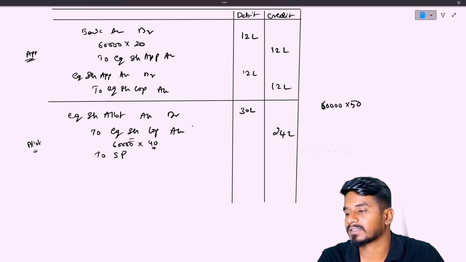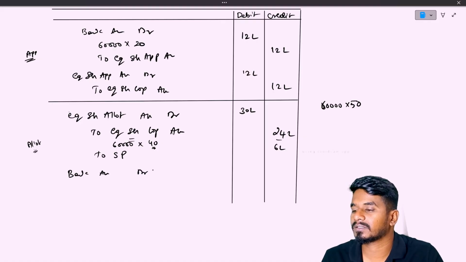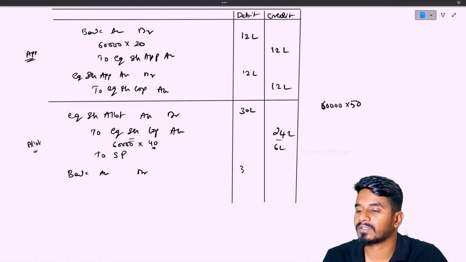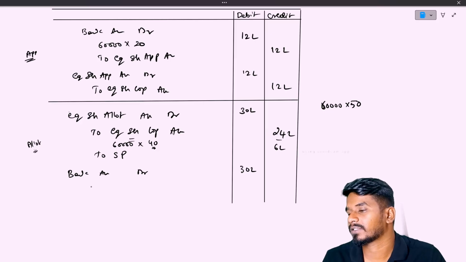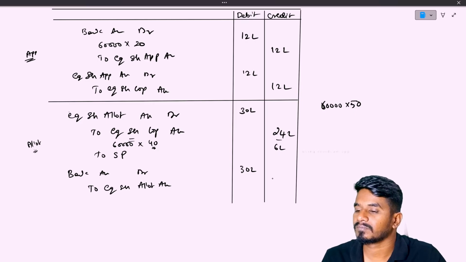Out of 30 lakhs, we need to transfer to share capital account 24 lakhs. The remaining is securities premium. Correct. Now we will receive it in bank account. Bank account debit. So how much we need to receive? 30 lakhs including premium, to equity share allotment account.